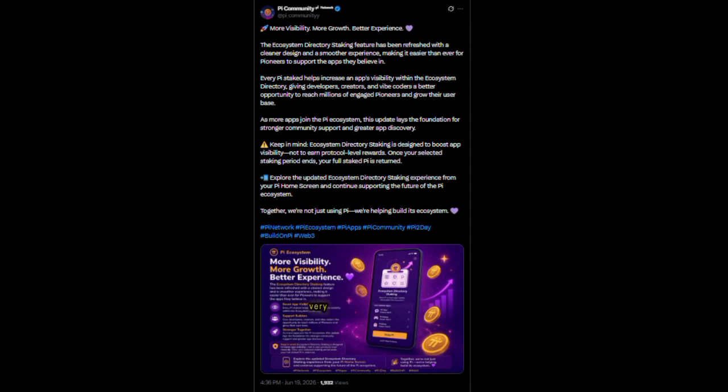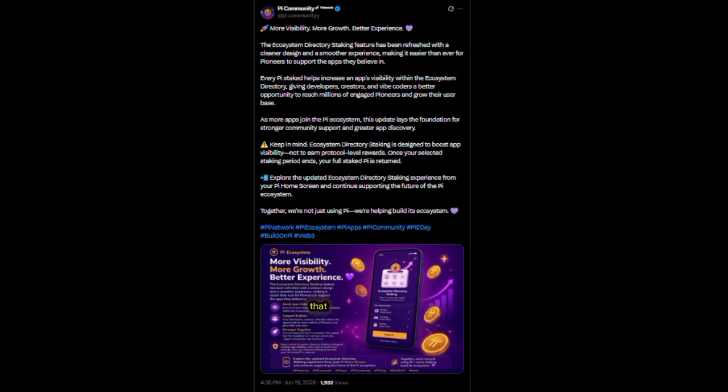However, there is one very important thing that everyone should understand. This is not traditional staking. Pi Network has clearly stated that there are no protocol-level rewards for ecosystem directory staking. That means users do not earn additional Pi by staking. There are no interest payments, no mining bonuses, and no extra rewards. The purpose of staking is simply to support applications and help determine visibility within the ecosystem.